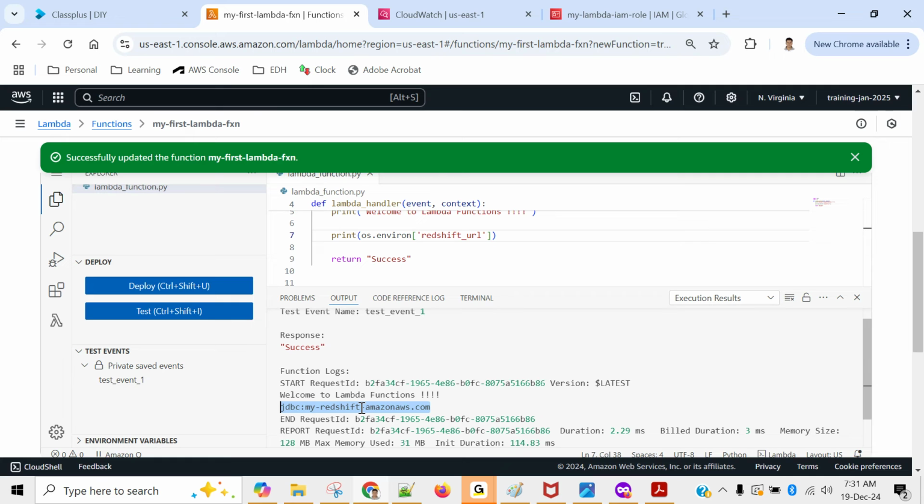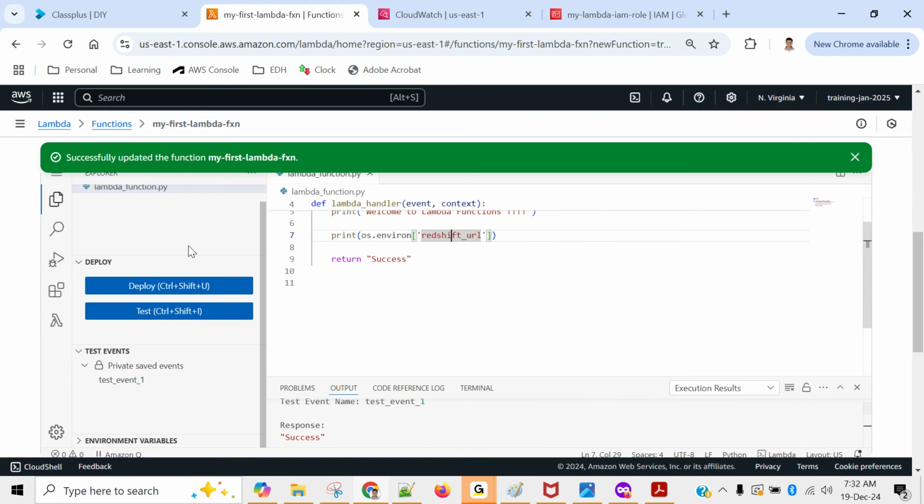So this value can be different in different environments, but the key name will be the same. We will keep this key name the same in all the environments so that the code is the same. Ultimate point is that touching the code is not a good idea. Python is very agnostic. If you simply put an additional space or move it back or tab, it will start breaking. That's why you keep these things as environment variables, so that if you are making any enhancement to your code, you do it in one environment, test it, and once it's working fine, simply copy paste the code in other environments. That's all. I hope that makes sense. In case you are having any doubt, please feel free to ask.